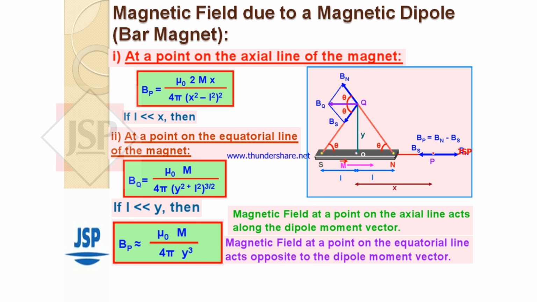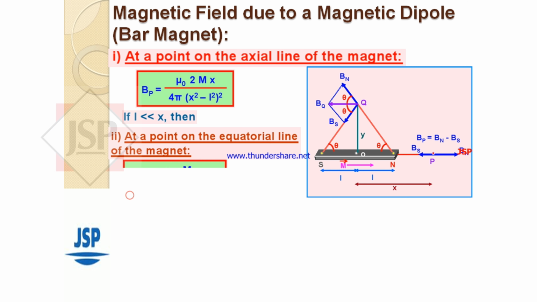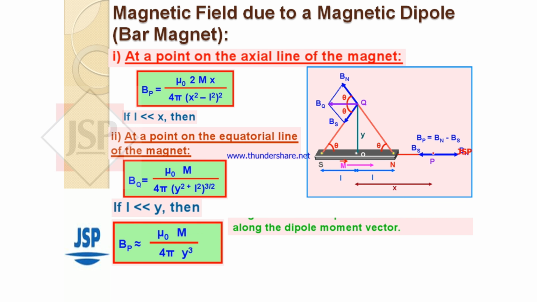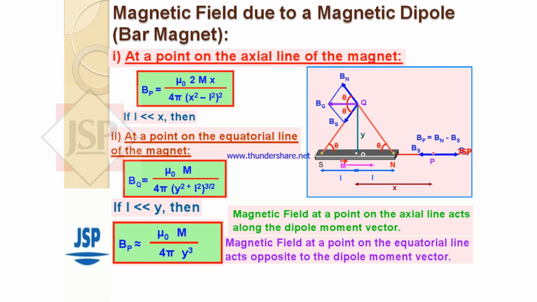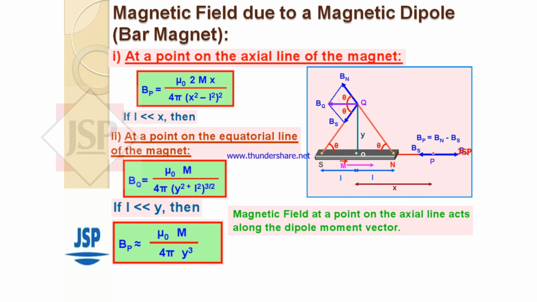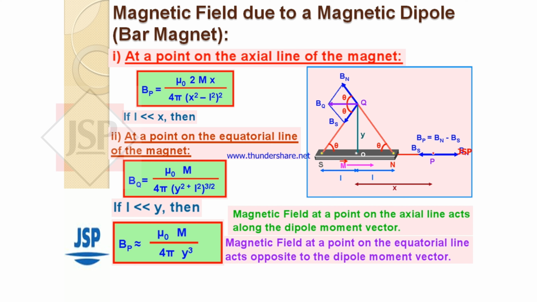Second point, at a point on the equatorial line of the magnet, Bq equal to mu naught into m whole divided by 4 pi (y square plus L square) to the power of 3 by 2. If L is much less than y, then Bp equal to mu naught by 4 pi m divided by y cube. Magnetic field at a point on the axial line acts along the dipole moment vector. Magnetic field at a point on the equatorial line acts opposite to the dipole moment vector.